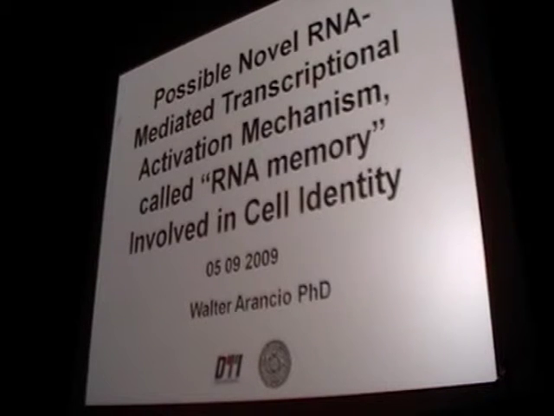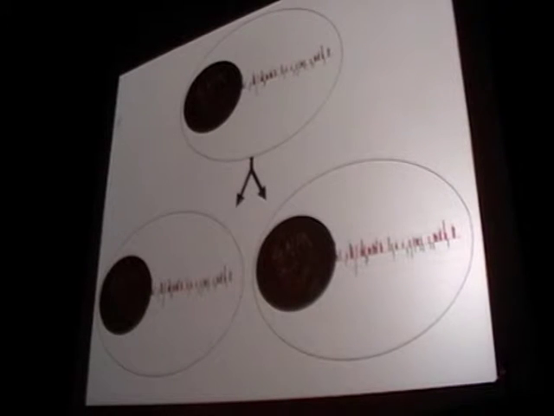Today I will talk about a possible novel RNA-mediated transcriptional activation mechanism. I called it RNA memory, and it may be involved in cell identity. Okay, what is cell identity? Cell identity is a concept by which, after mitosis, the daughter cell will restore the same chromatin profile and the same transcriptional profile of the mother cell, with other features, of course.